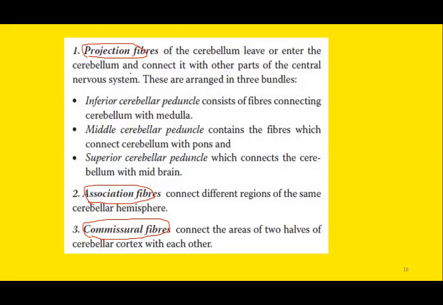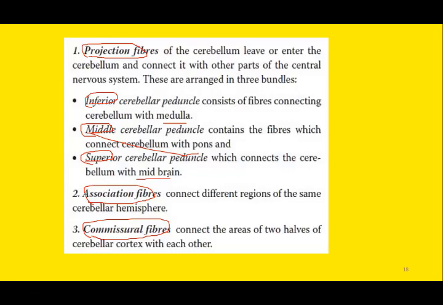These are connected by the three cerebellar peduncles: the inferior connected with the medulla, the middle cerebellar peduncle connected with the pons, and the superior cerebellar peduncle connected with the mesencephalon, or the midbrain. So these are the projection fibers connected through these cerebellar peduncles.